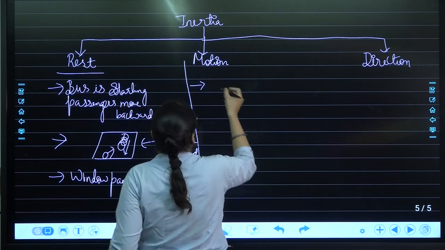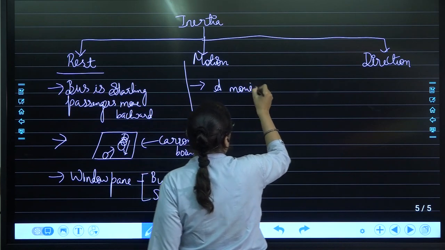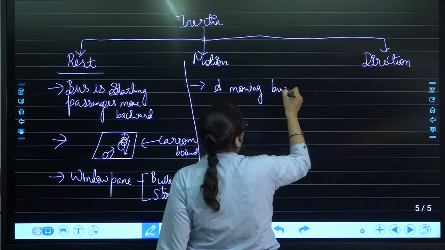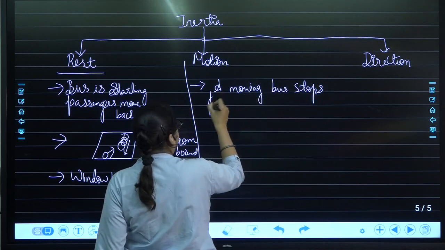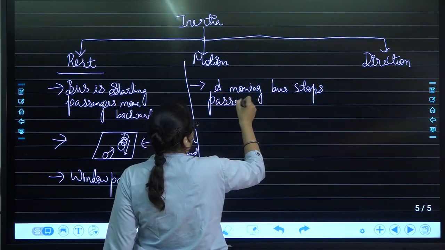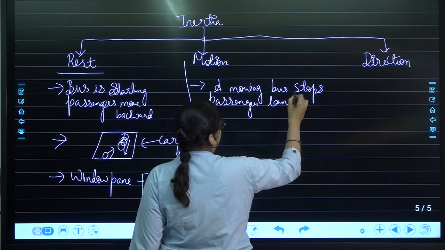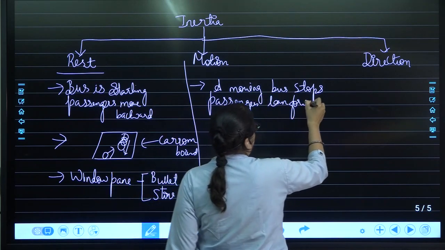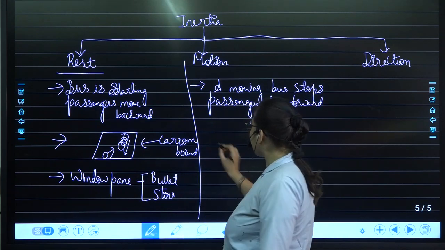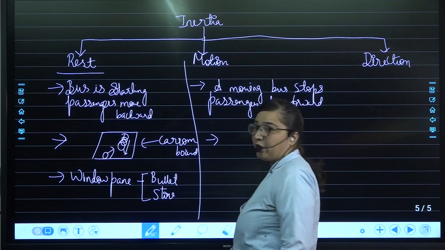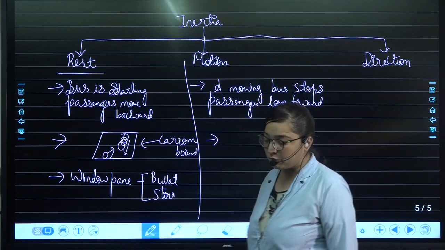Over here, a moving bus stops. Passengers lean forward. What's the reason? The reason is ultimately the inertia of motion. They will try to maintain their state of motion. That means they'll try to be in motion.